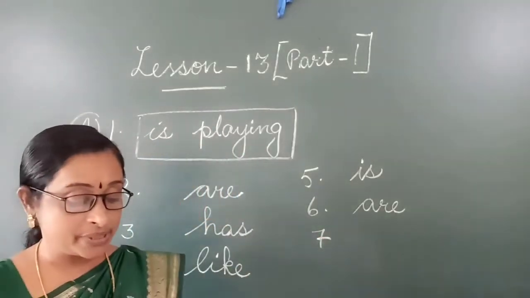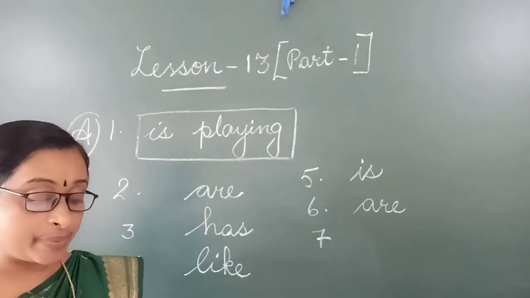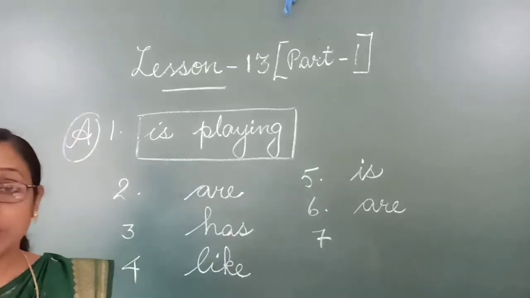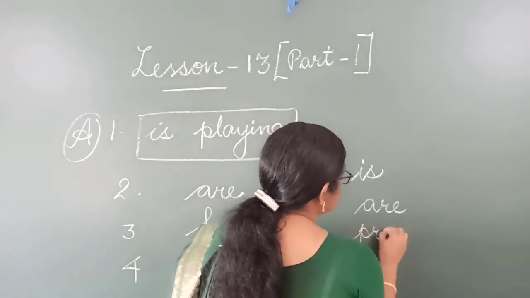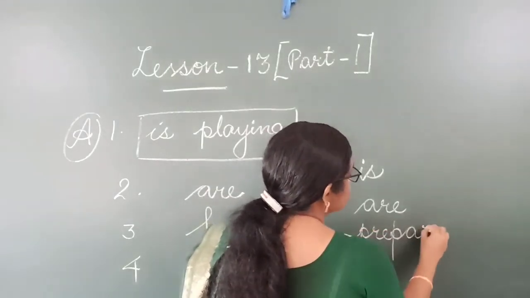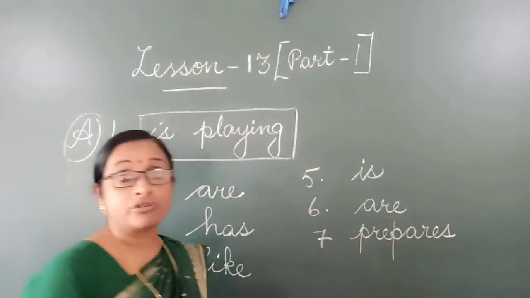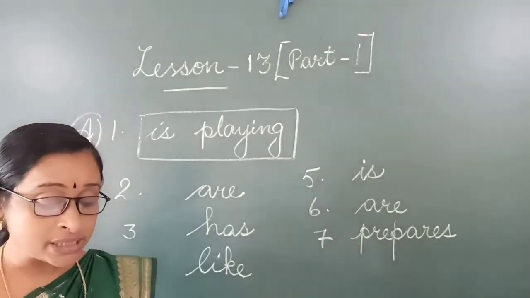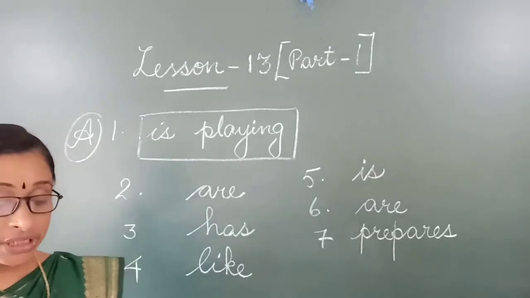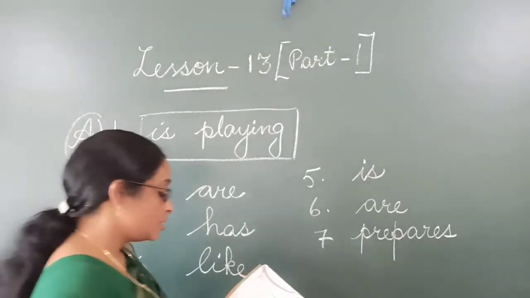Number 7. My sister prepares lunch for me. What does she do? Prepares. So prepares is the verb. So this you will write in the box. Number 8. Always speak the truth. Which is the action word here?